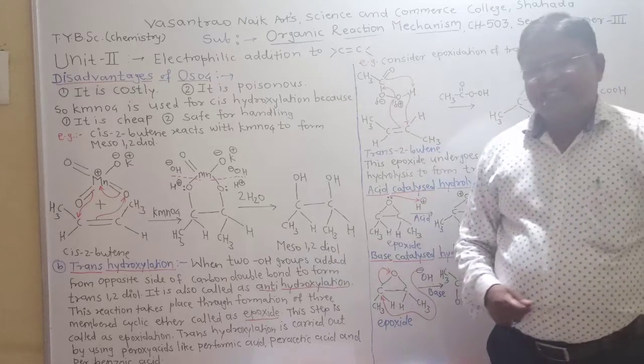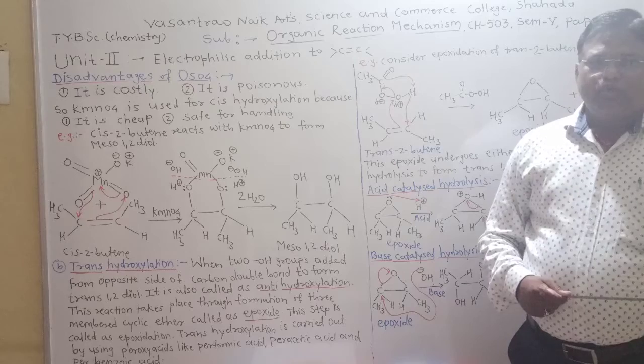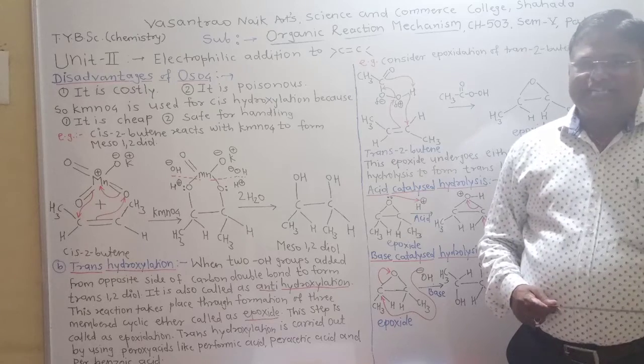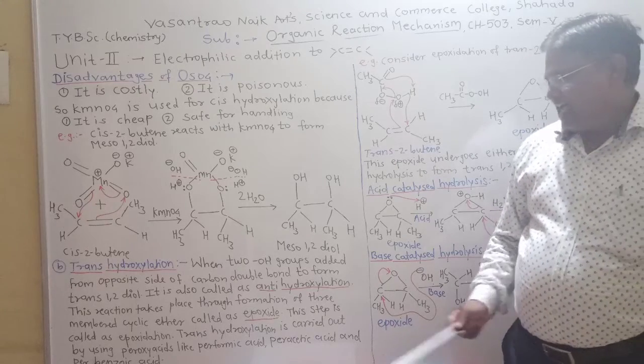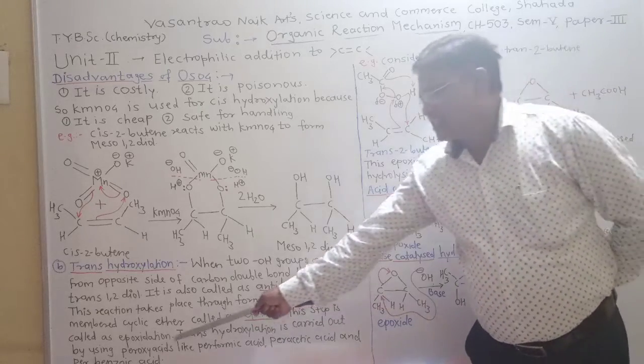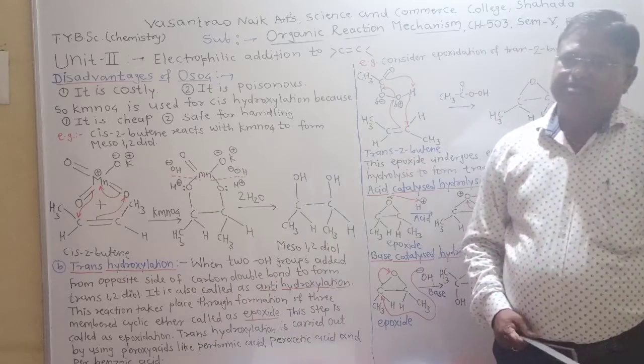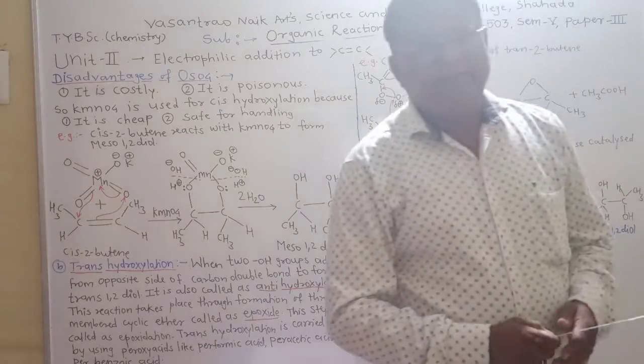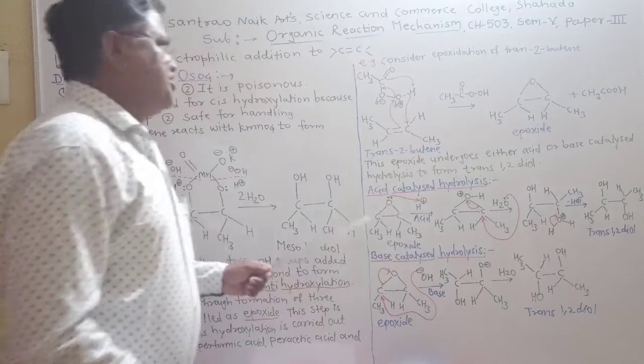This trans-hydroxylation takes place through the formation of a cyclic ether called epoxide, and this step is called epoxidation.